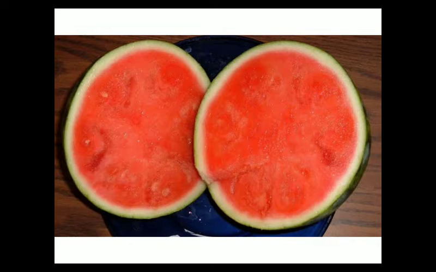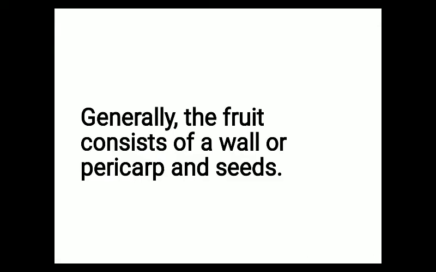Many fruits can be developed by this method, such as papaya, watermelon, banana, grapes. So these are the fruits which may develop by the process of parthenocarpy. We have to remember that parthenocarpy means if the formation of fruit takes place without fertilization, then such type of fruit is known as parthenocarpic fruit.